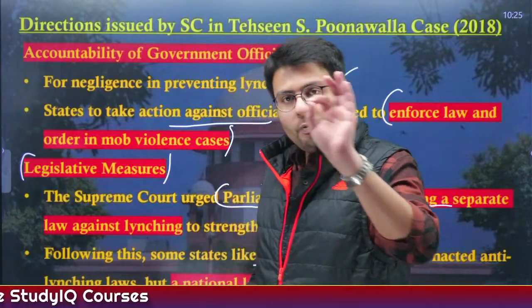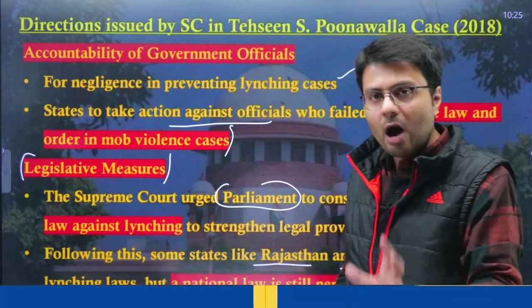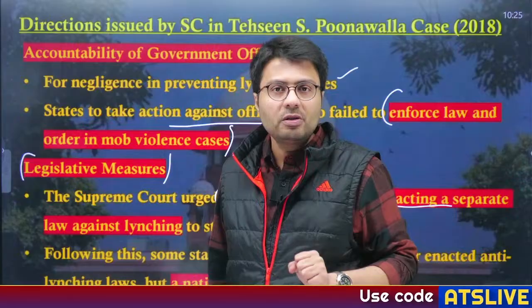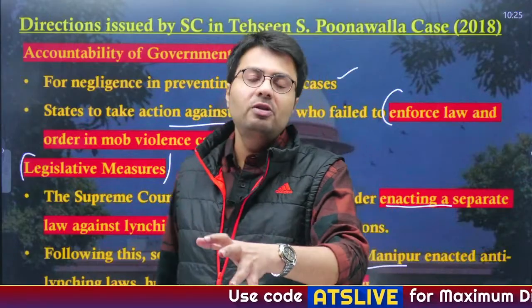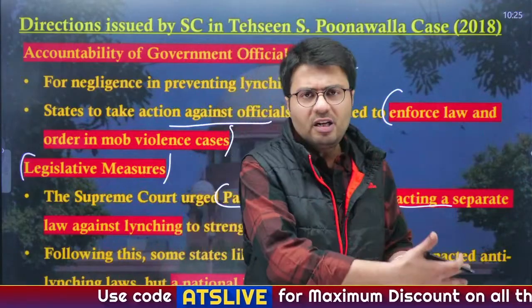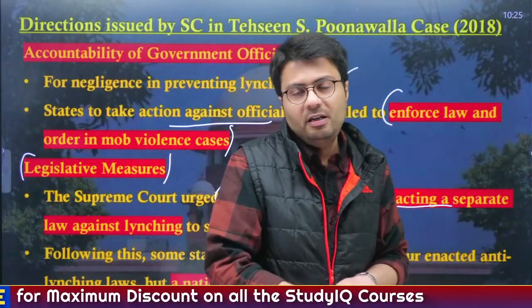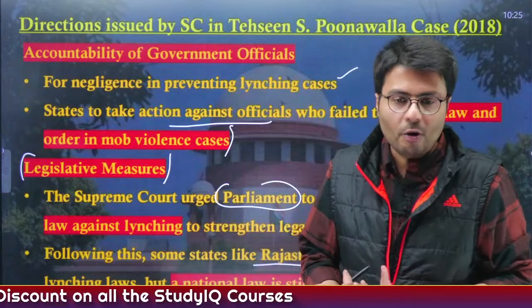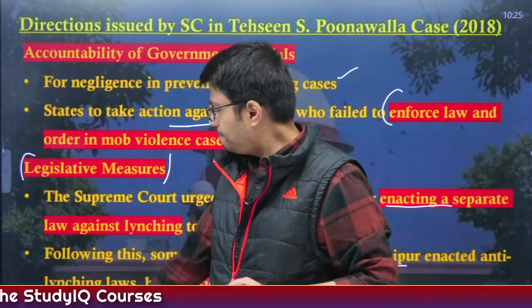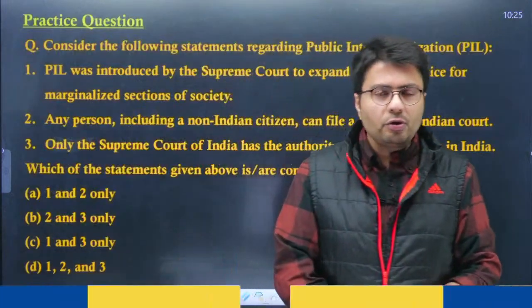So this is what the Supreme Court has said on how to control mob lynching incidents and what should be done in cases where they happen: how you should punish the criminals, how you should hold the officials accountable, and how you should compensate the victims affected by mob lynching incidents. Understood? Now let us try to solve this question.